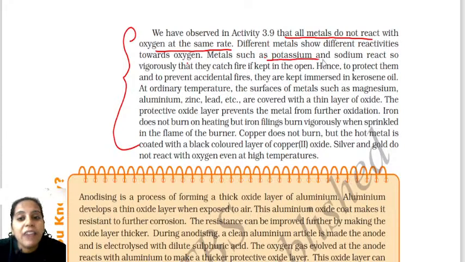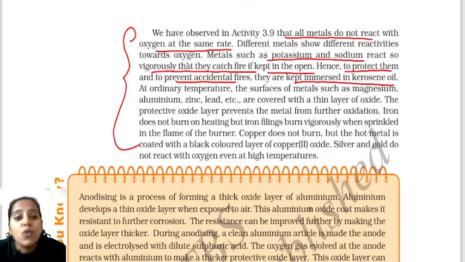Metals such as potassium and sodium react so vigorously that they catch the fire when they are kept open in the air. So we are protecting them from accidental fires by keeping them immersed under the kerosene. They ask, why is sodium or potassium kept under the kerosene? Very important.